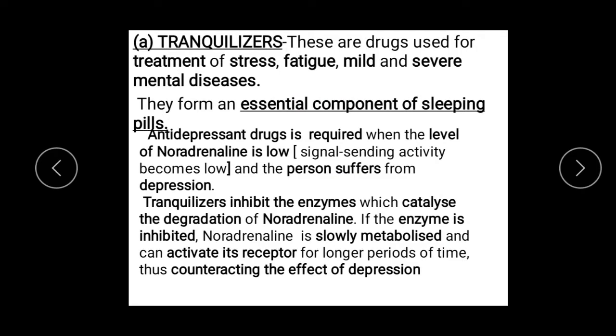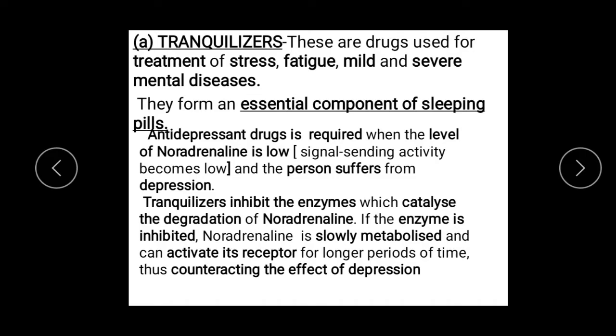Tranquilizers. Definition of tranquilizers: these are drugs used for treatment of stress, fatigue, mild and severe mental diseases. All these are treated by using tranquilizers. Tranquilizers form an essential component of sleeping pills. You might have heard about sleeping pills. So the essential component of any sleeping pill is a tranquilizer.